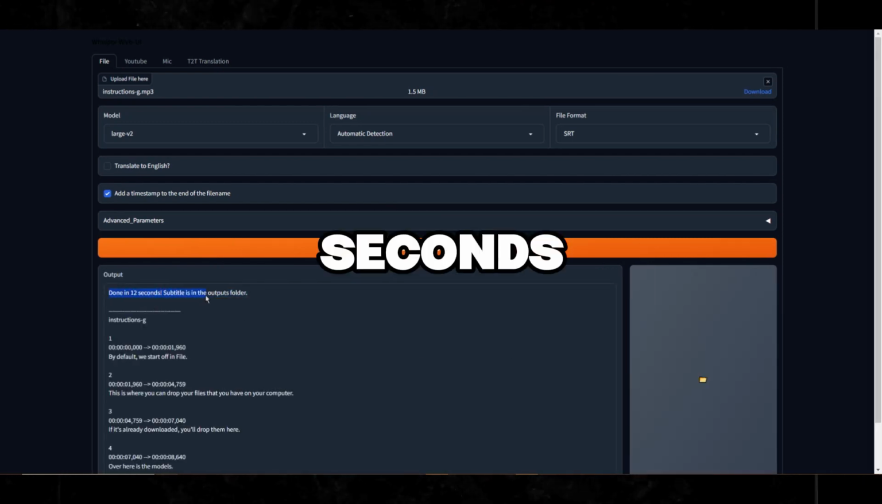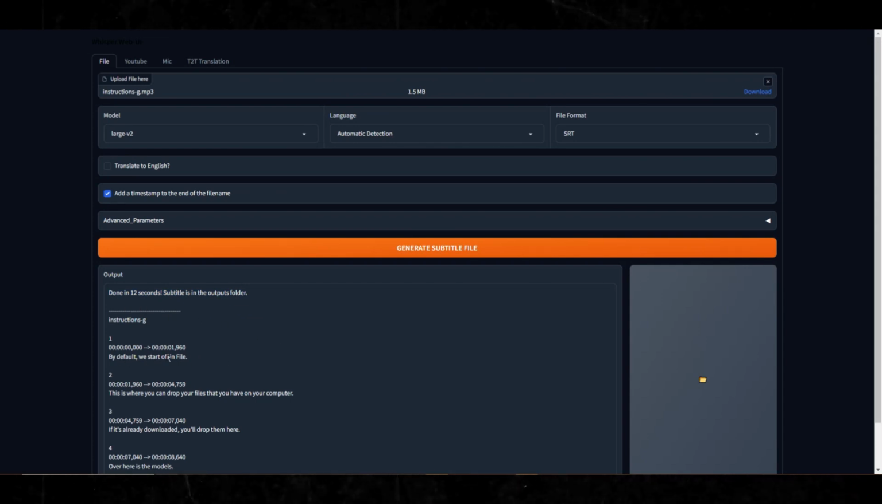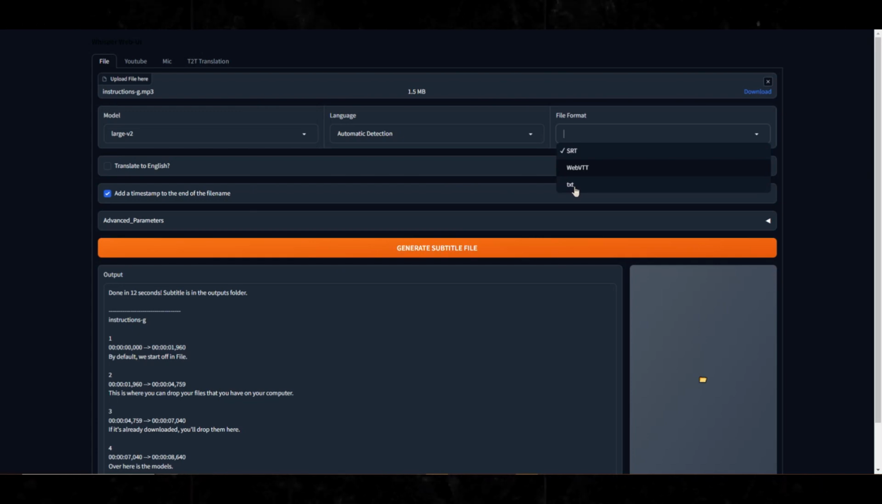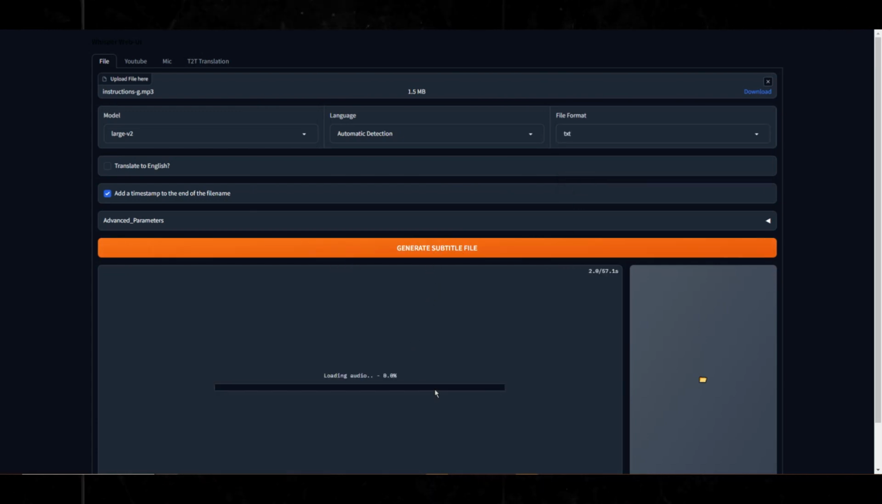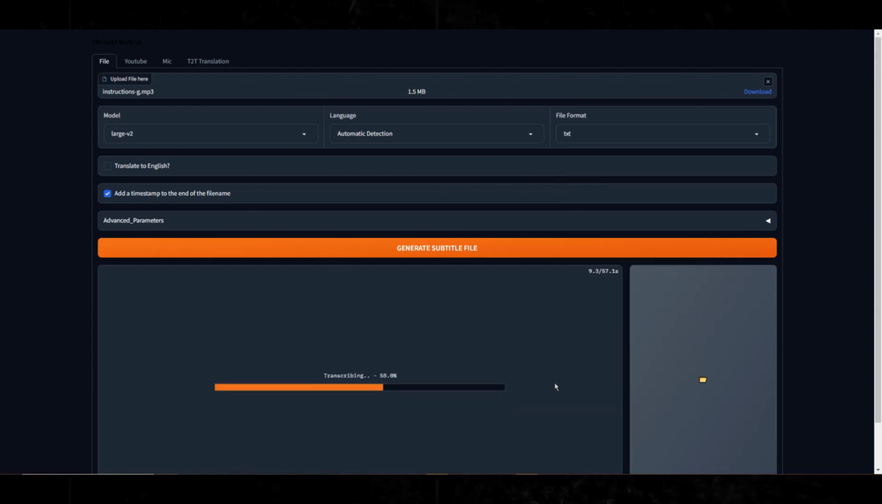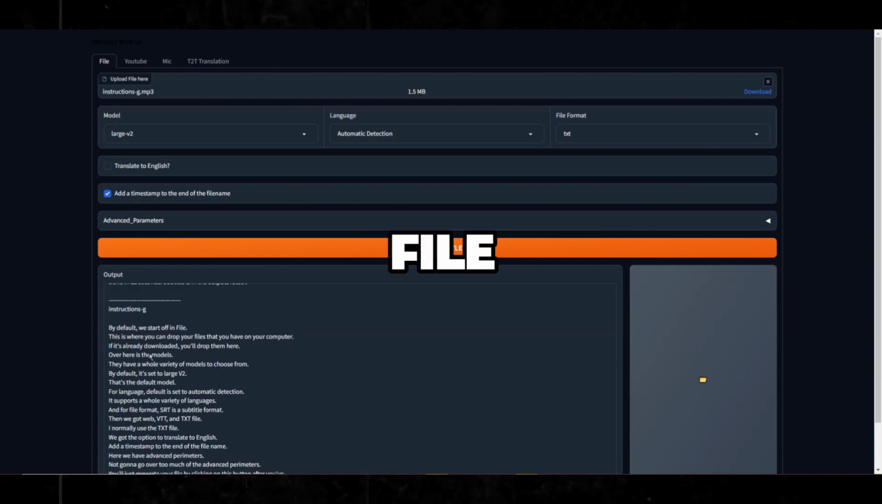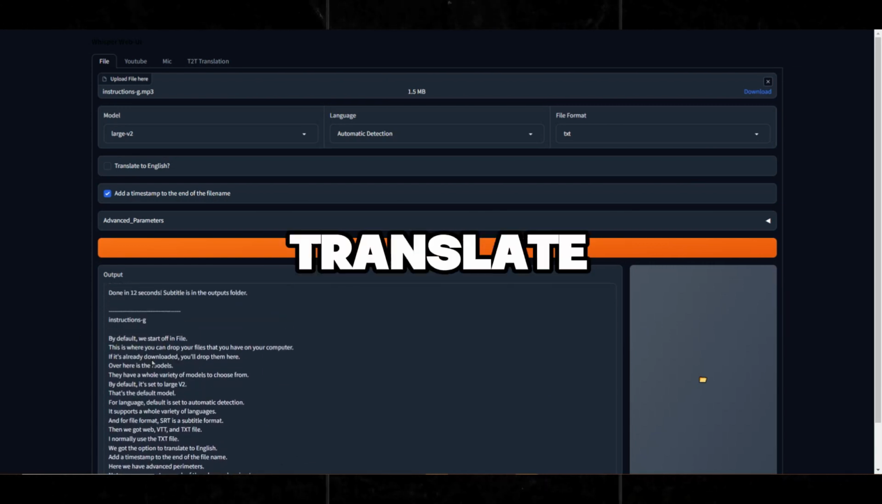Done in 12 seconds. So this is what it would look like as a SRT format or subtitle file. If we wanted just the text, we could change the file format here by going here and selecting TXT. So let's do that. And now we have just the text file. Again, it took 12 seconds to translate that.